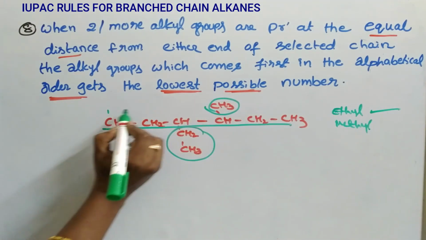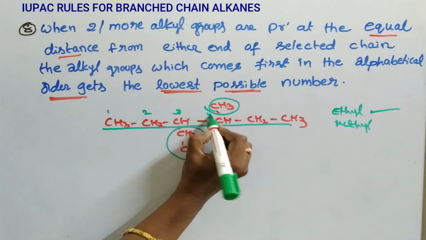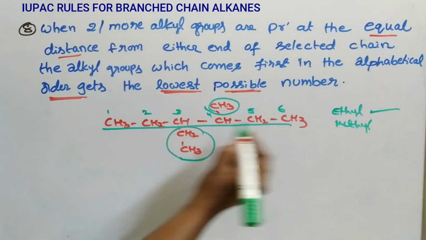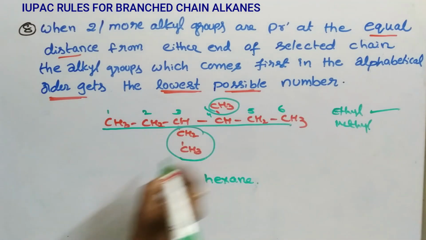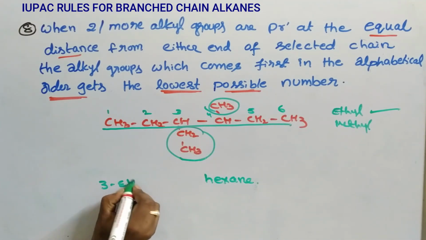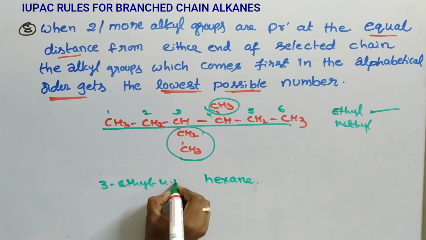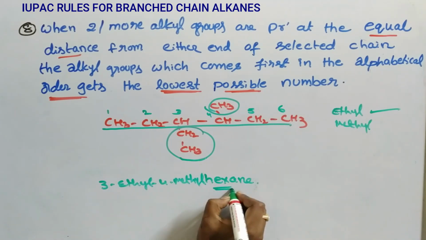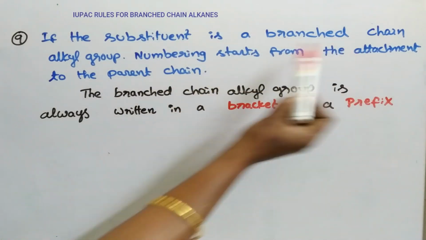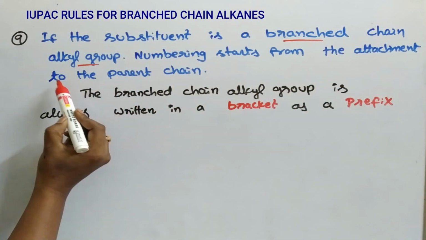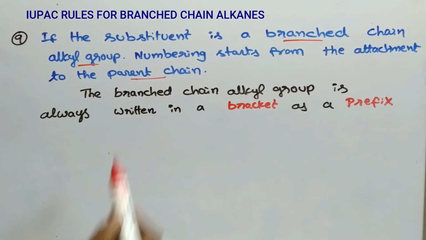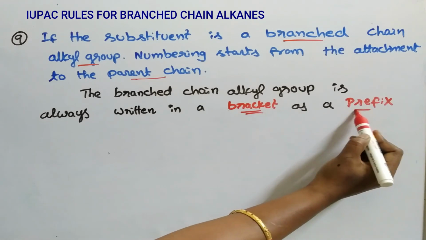So I will give numbering from here, 1, 2, 3, 4, 5, 6. So name of the compound: it contains 6 carbons, means hexane. Substituents 3-ethyl, 4-methyl hexane. If the substituent is a branched chain alkyl group, numbering starts from the attachment to the parent chain. The branched chain alkyl group is always written in a bracket as a prefix.